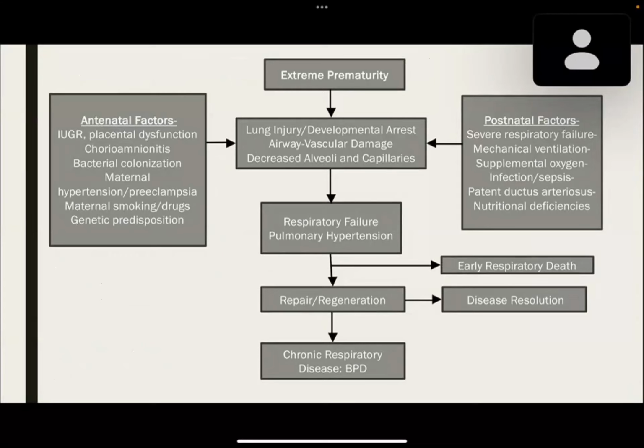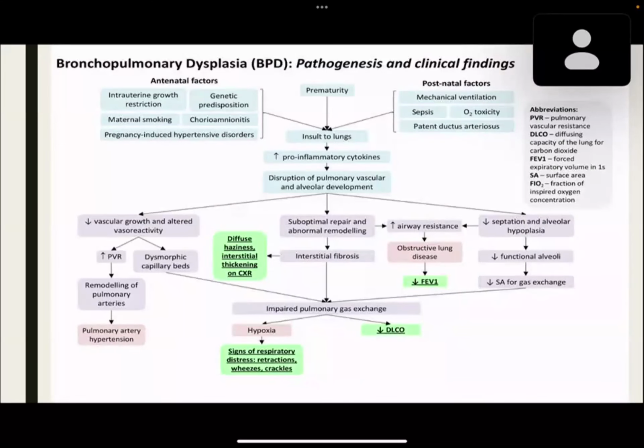Postnatal factors such as severe respiratory failure, mechanical ventilation, oxygen supplementation, infection, patent ductus arteriosus, they all contribute to lung injury, developmental arrest, airway and vascular damage, and decreased alveoli and capillaries, leading to respiratory failure and pulmonary hypertension, which could cause early respiratory death. If there is repair and regeneration, it could lead to disease resolution or further land up in chronic respiratory disease, that is BPD.